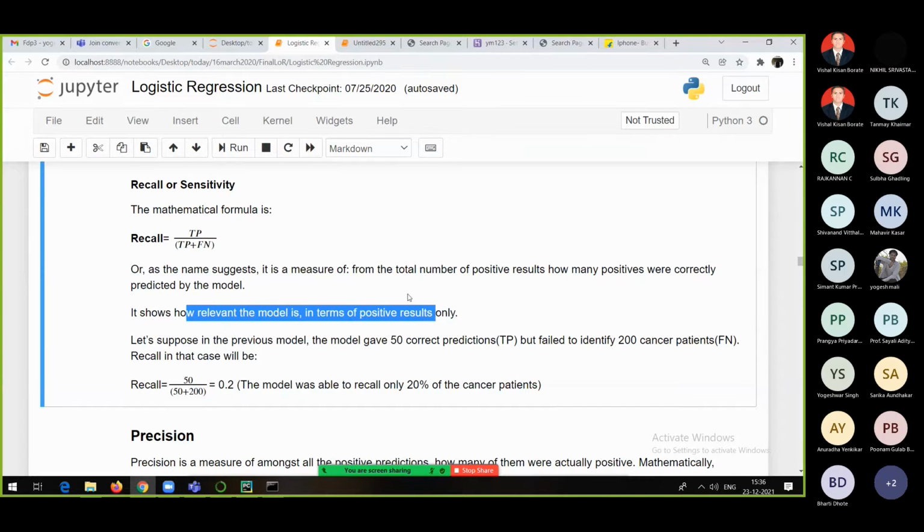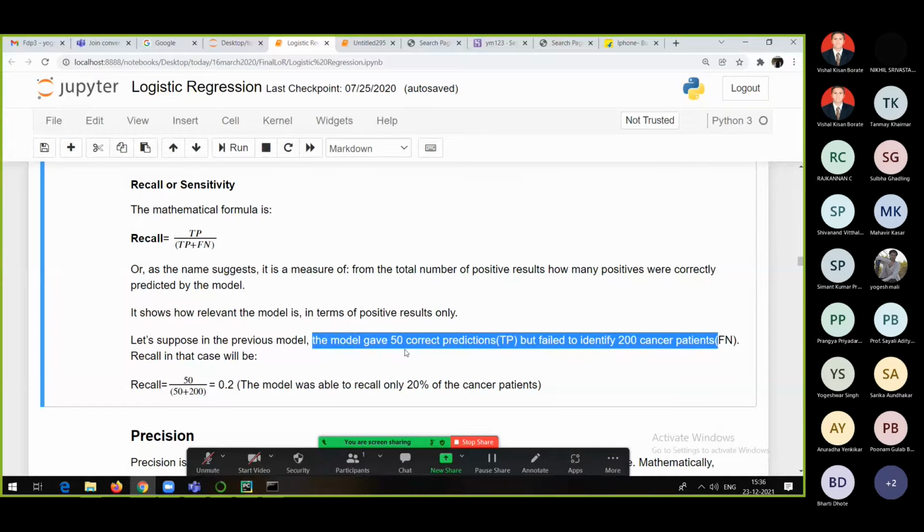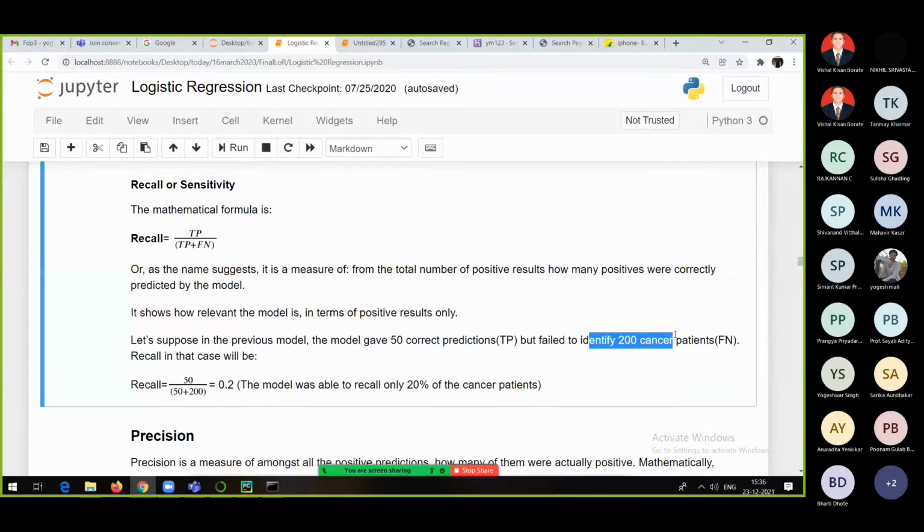You can remember this with the help of an example. Let's suppose the model gave 50 correct predictions but failed to identify 200 cancer patients. In our case, let's say it failed to identify diabetic patients. So recall in that case: the model has given 50 predictions, the TP value is 50, but it is giving FN as 200. So the recall will be only 20%. It depends. In this kind of case, one should want recall to be 100%, right? It totally depends on what type of problem statement you are actually solving. So recall should be high, right?